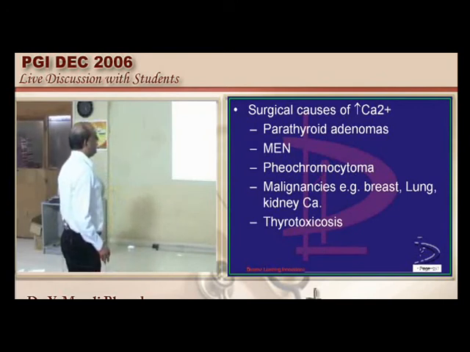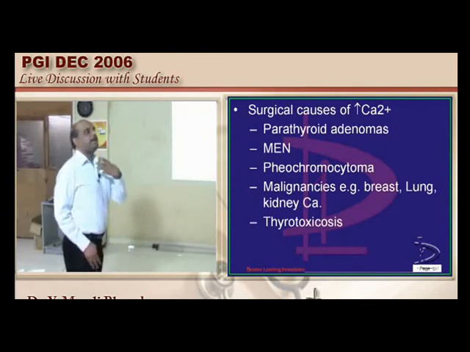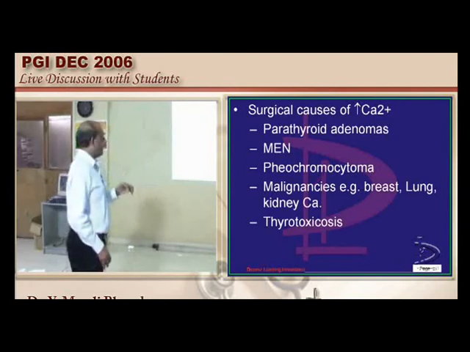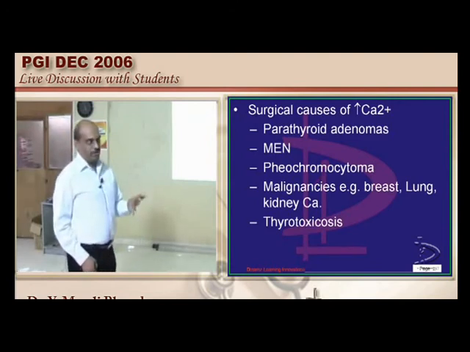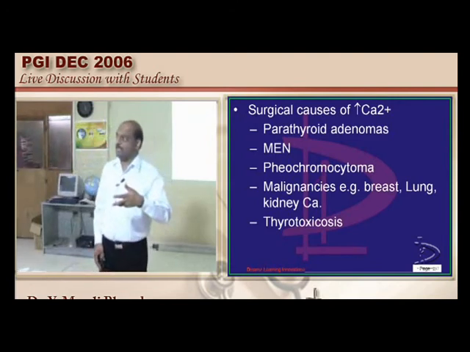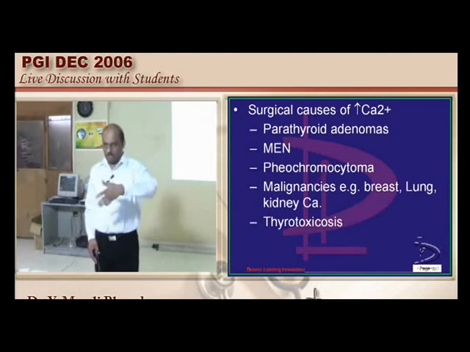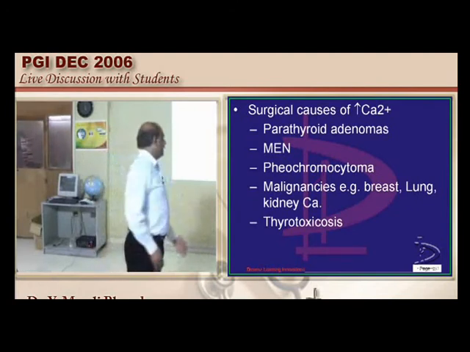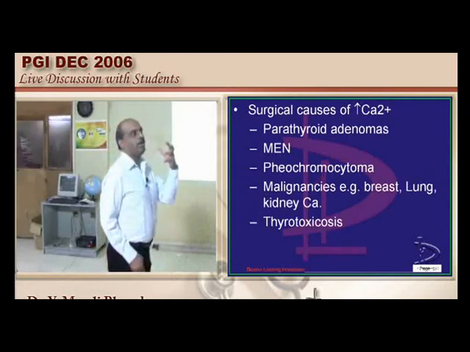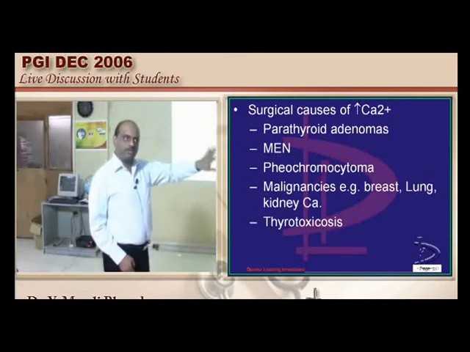Out of that, if it is a parathyroid adenoma, you can resect it. Multiple endocrine neoplasia, resect it. Pheochromocytoma, resect it. Similarly, breast, lung, kidney carcinomas as a paraneoplastic manifestation, for example squamous cell carcinoma of the lung, can cause a hypercalcemic state. So they all can be resected, and thyrotoxicosis with a thyroid state can also be resected.